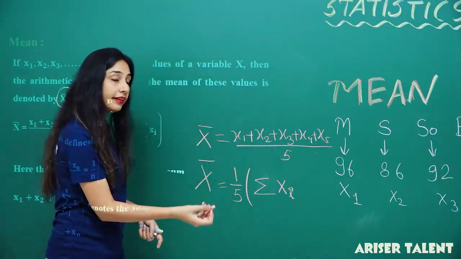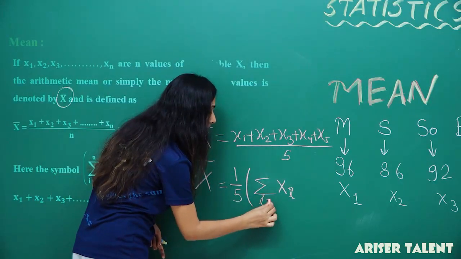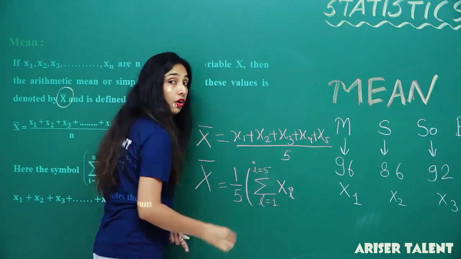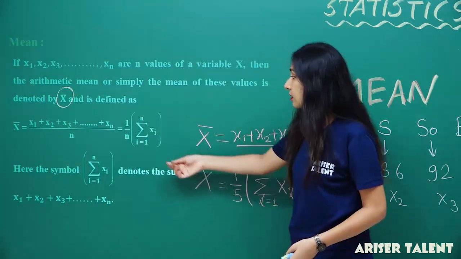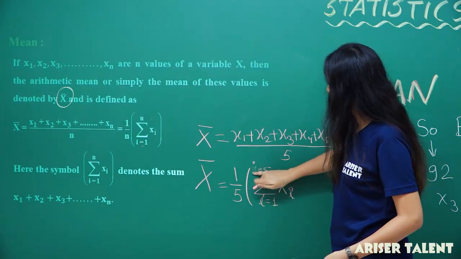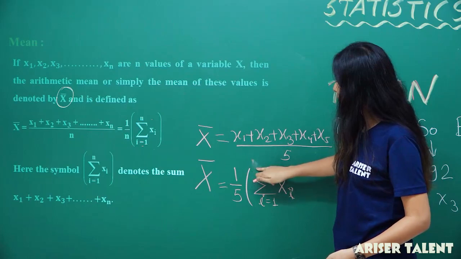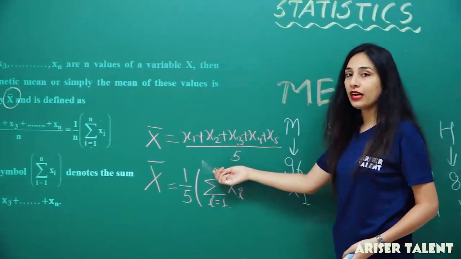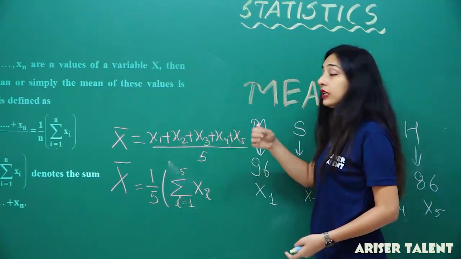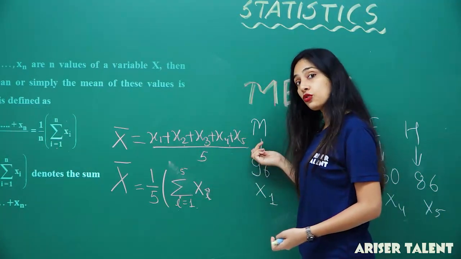So how will I write it? i equals 1 to i equals 5, or else I can write it like this, i equals 1 to n. That means i will be equal to 1, then 2, then 3, then 4, till 5. It will stop at 5.